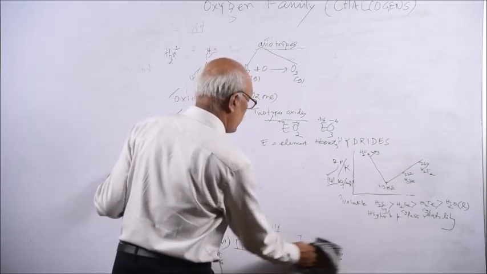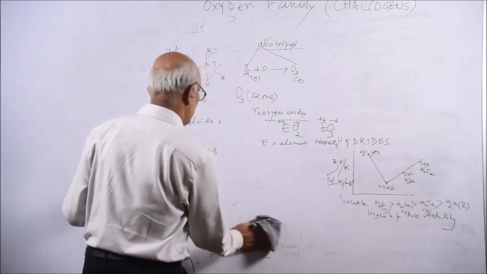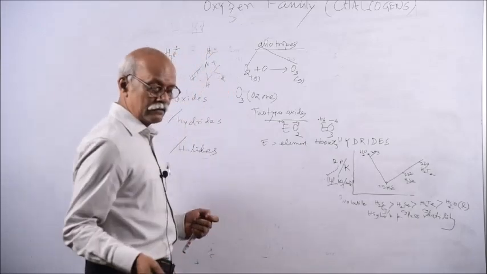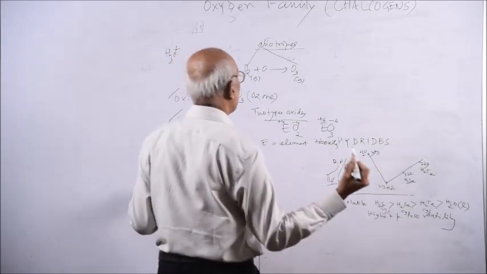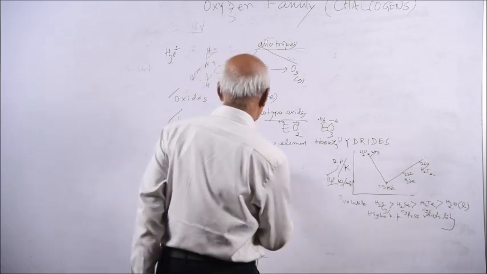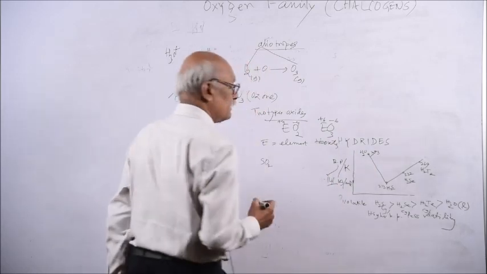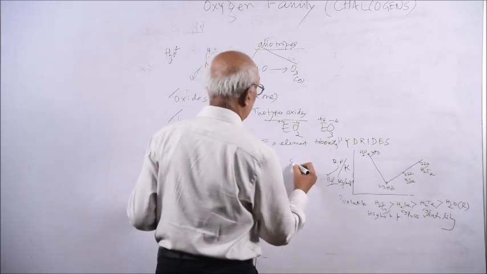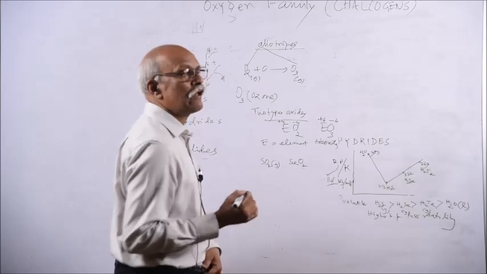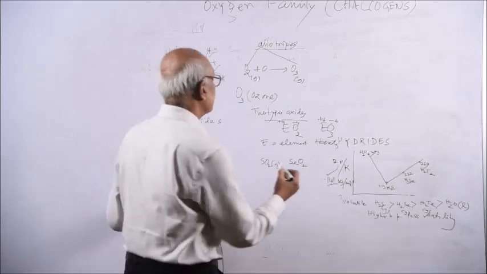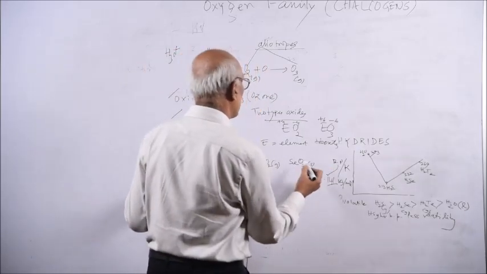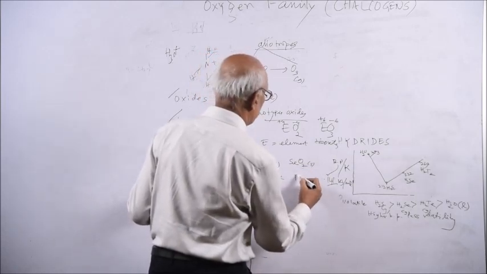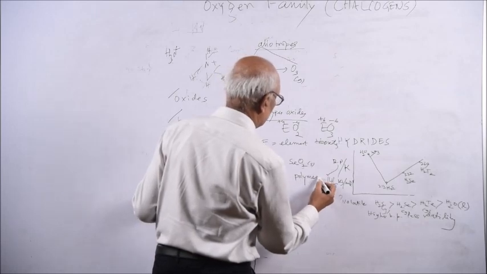So remember, these 2 types of oxides are generally formed. One is the plus 6 state, another is the plus 4 state; one is a dioxide, another is a trioxide. In this case you may be asked a question like this: sulfur dioxide is a gas, but selenium dioxide is a solid. That is because sulfur dioxide is a discrete molecule, but selenium dioxide is polymeric.